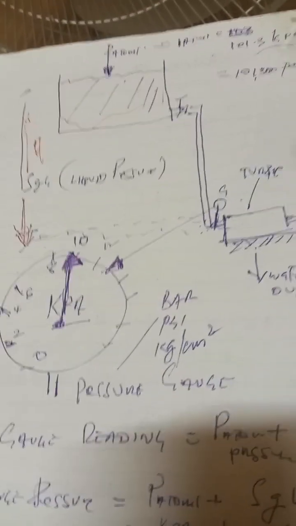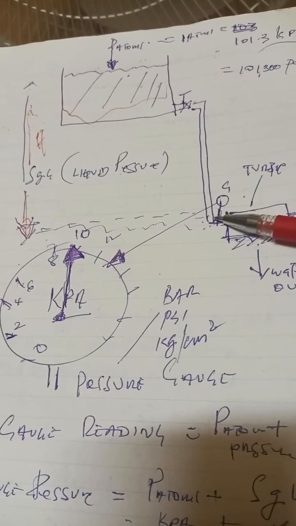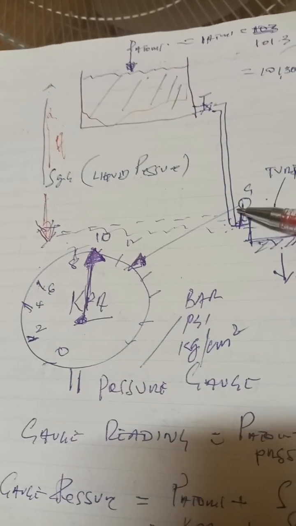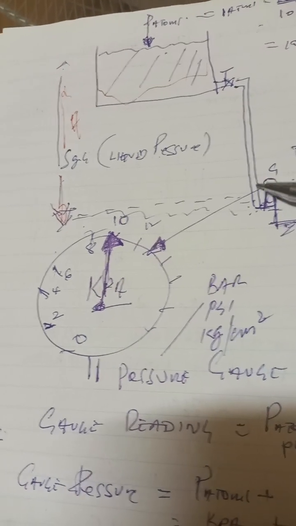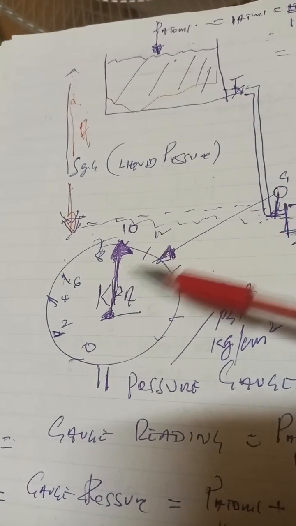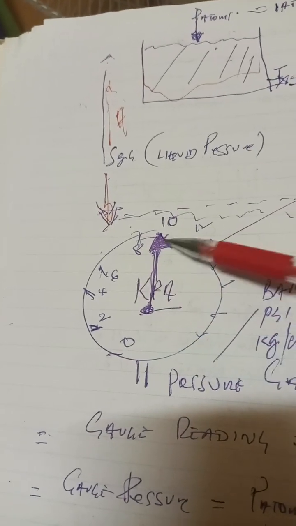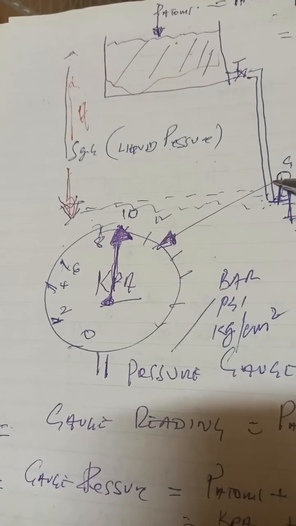Static pressure. When you put a pressure gauge on the pipe, in a hydraulic system, the gauge gives you a reading. The time you read it, this reading here, I point to it here. Now this is the gauge pressure. You need to understand gauge pressure. When you put the pressure gauge here, you read the gauge pressure.